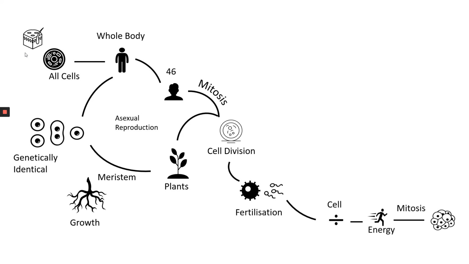The next section is all about fertilization. Now, at fertilization, we get lots of cell division. When the sperm fertilizes the egg, it becomes what's called a zygote. And the zygote then starts to divide, and it divides initially by mitosis. And so it needs energy to do this. And so we have mitochondria, which is in the egg, which allows respiration to occur, and we get energy from respiration. And so the cell divides and divides and divides, and we get this group of cells, and they turn